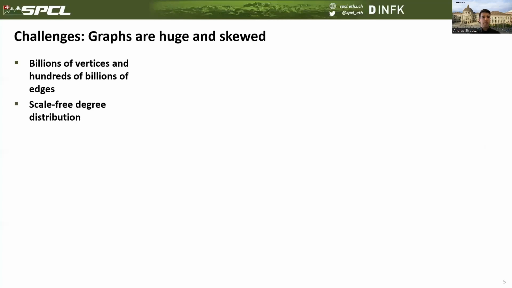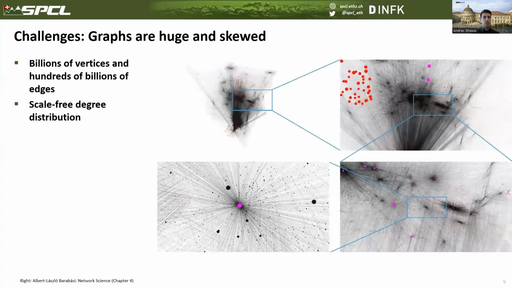Moreover, natural graphs possess scale-free degree distributions. That is, for example, if we would zoom in into the network, what we would see is that a small subset of vertices will be connected to a large portion of the network. That is, they will have a large degree, whereas most of the other vertices in the network will have only a relatively small degree. And this leads to it being difficult to achieve an equal distribution, both communicational as well as computational, between the processes.